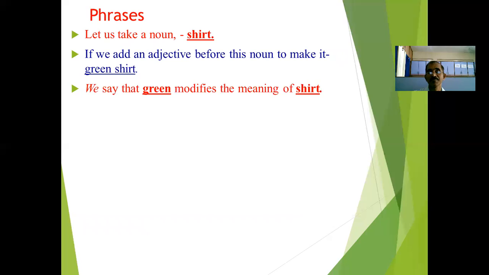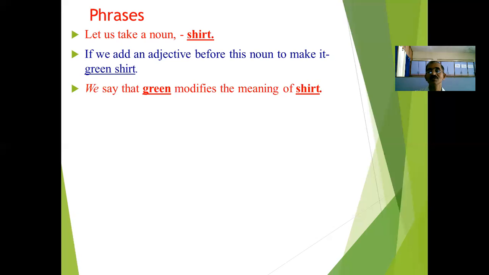We say that green modifies the meaning of shirt here. What kind of shirt is it? So here green modifies the meaning of the shirt. In this way, we have an example of modification.